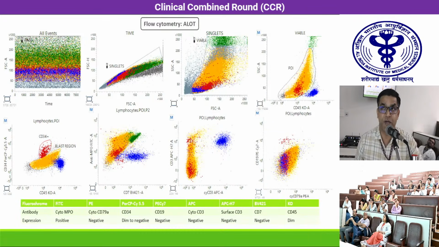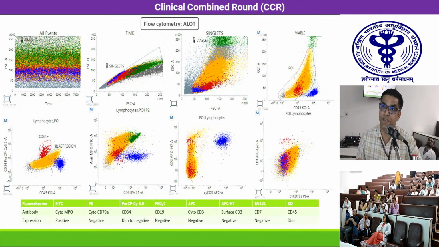We proceeded with the bone marrow aspiration flow cytometry, and we started with screening with the acute leukemia orientation tube to get an idea about the blasts, whether they are myeloid or lymphoid. From this plot here, CD45 against the side scatter, we can see there is a large chunk of cells sitting in the dim CD45 versus intermediate to high side scatter region. On further characterization, these blasts were dim to negative for CD45 expression. However, they showed a strong myeloperoxidase expression. Other antigens for B lymphoid and T lymphoid were negative.